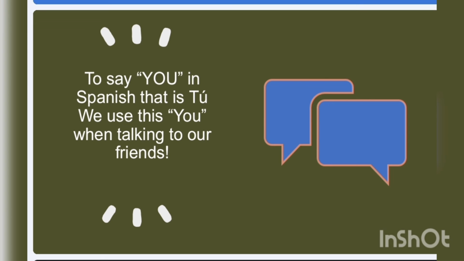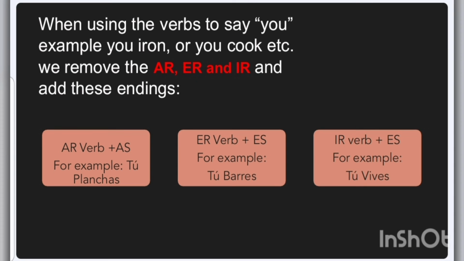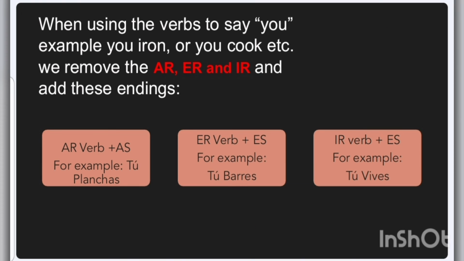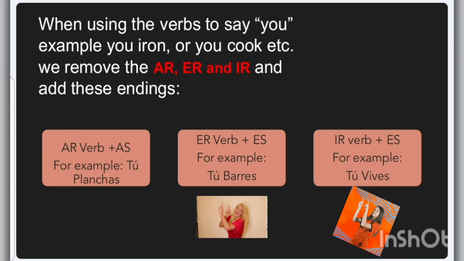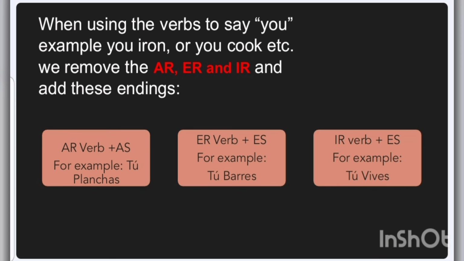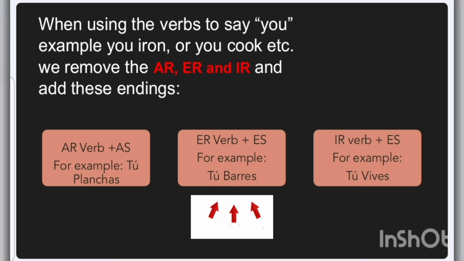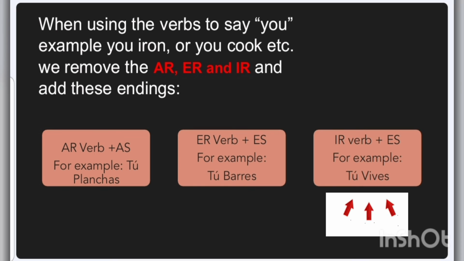So remember, to say you in Spanish, that is tú, and we use this you when we're talking to our friends. So when using the verbs to say you, for example, you iron or you cook or you wash, we would remove the AR, ER, or the IR from off the verb, and we would add these endings. If it's an AR verb, we would add AS. If it's an ER or IR verb, then we would add an ES. So for example, planchas, for you iron, barres, for you sweep, and vives, for you live.